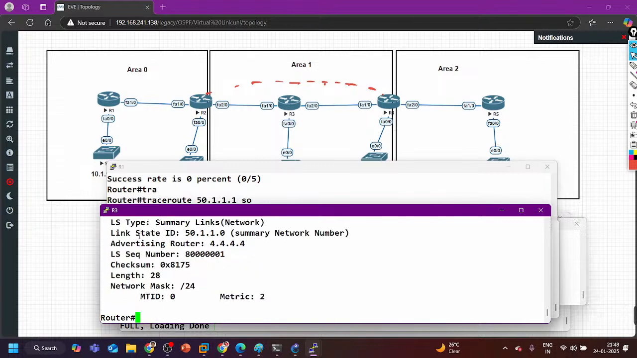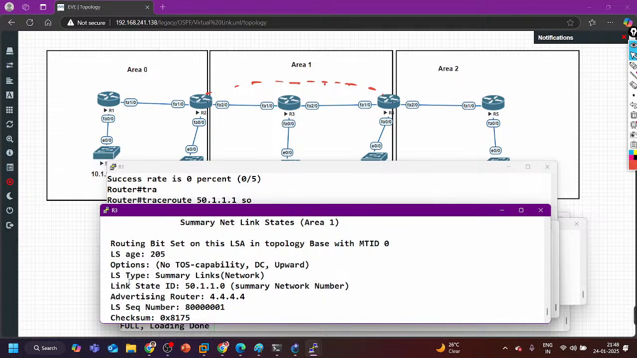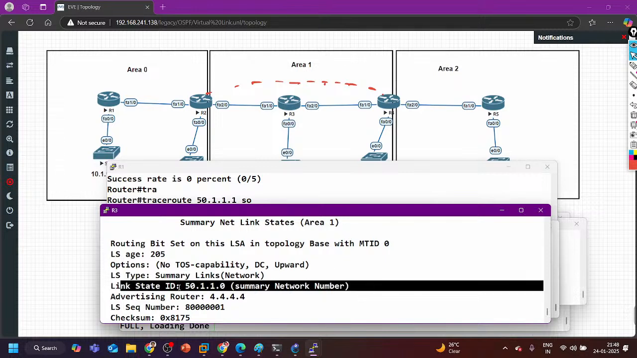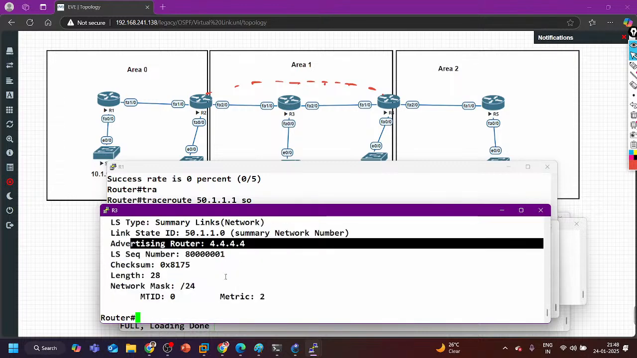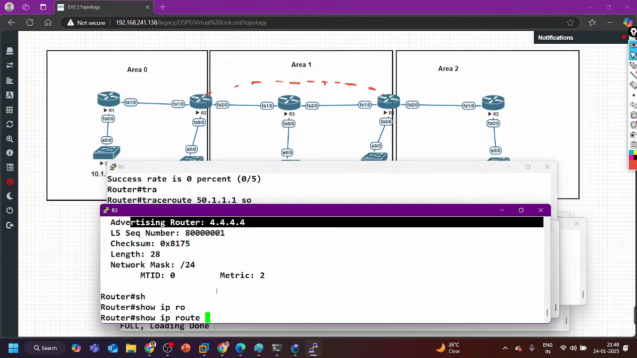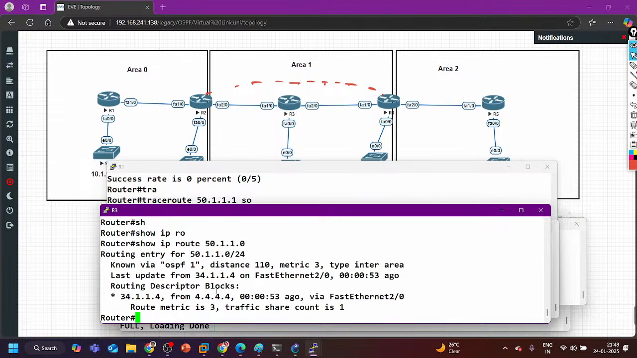So show ip ospf database summary, and this one. See what information is there. Link state ID 50.1.1.0 and the advertising router ID 4.4.4.4. So where is the next hop IP? The next hop is, show ip route 50.1.1.0, here it is, 4.4.4.4. So router 3 is saying, okay, I am receiving the 50 prefix from 4.4.4.4, but router 3 doesn't know how to reach 4.4.4.4.